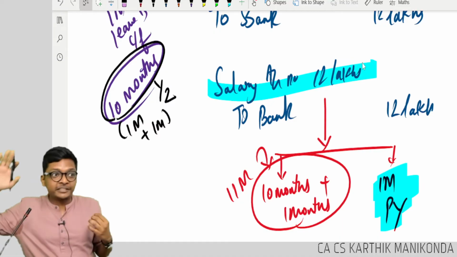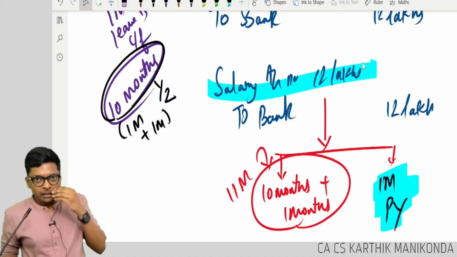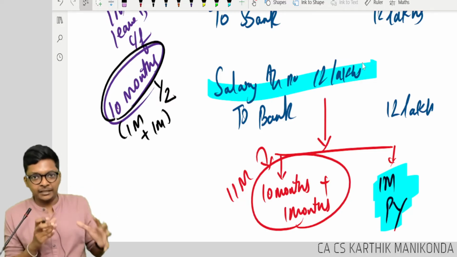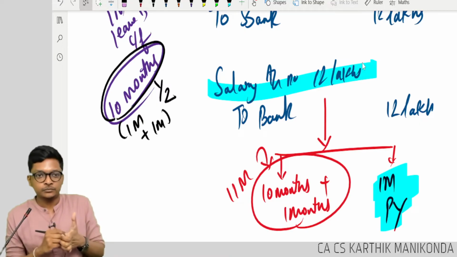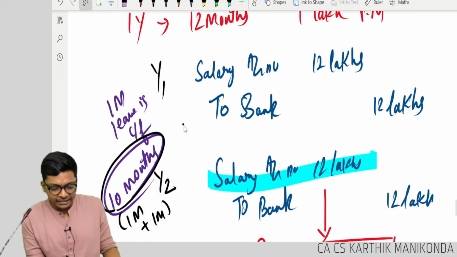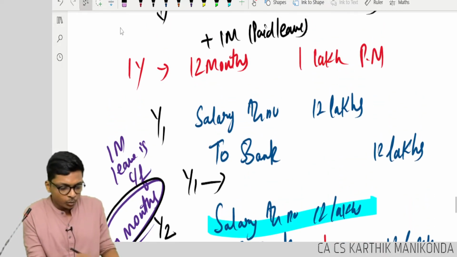Anybody wants me to repeat this part? No, clear? Please ask doubts, guys. Feel free to ask doubts. Forget about the whole day's time. We are finishing this standard, very important, new one. That means mandatory, they will ask in the exam. Now, what I will do is, in year 1 itself, I have to pass one more entry. What is that? One more entry.